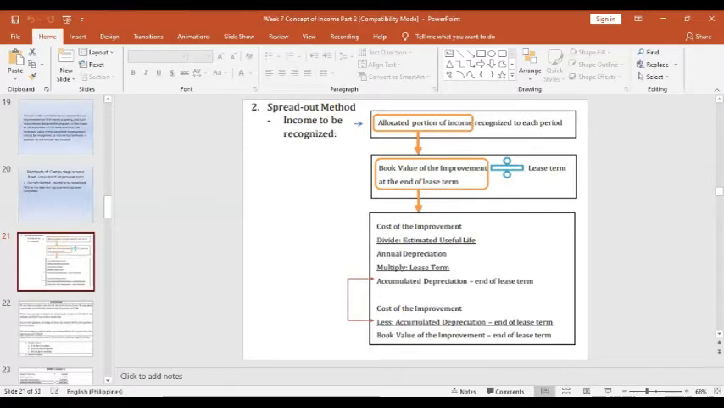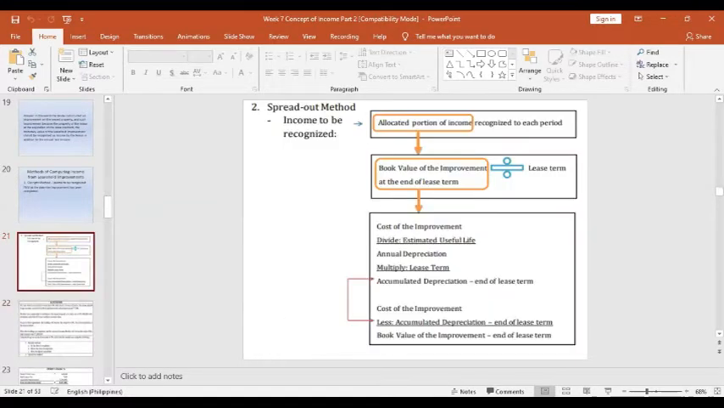After that, the cost of improvement, we have to divide it by the estimated useful life, and that will be the annual depreciation, and it should be multiplied by the lease term, and that will be the accumulated depreciation to be deducted from the cost of improvement. Okay?